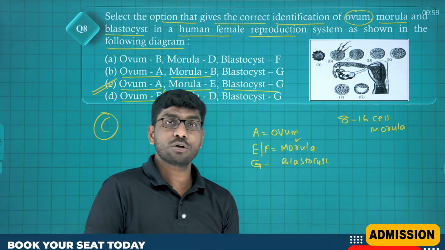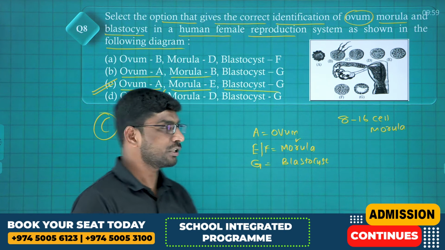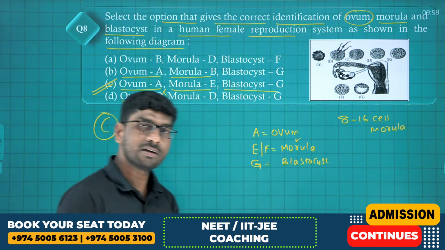We can write, it's called blastomere. The cells are called what? Tell me, blastomeres. Am I clear? So the correct answer is option C.